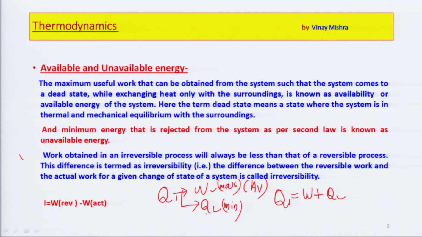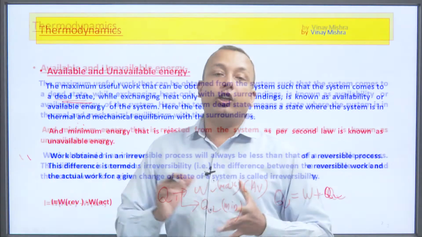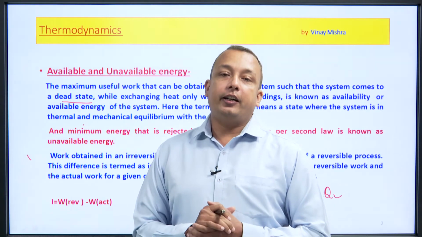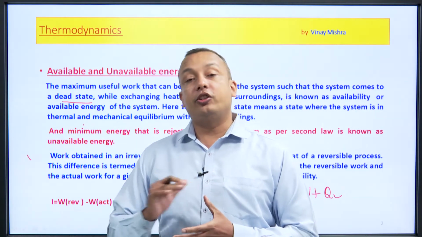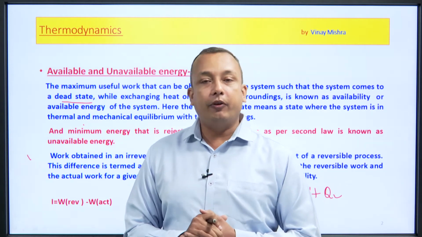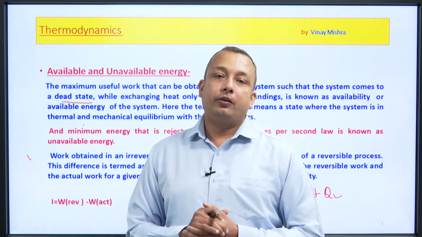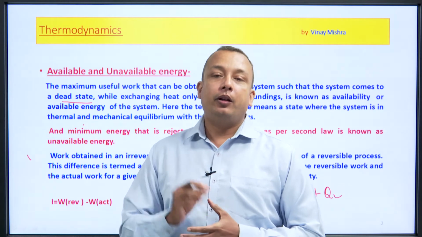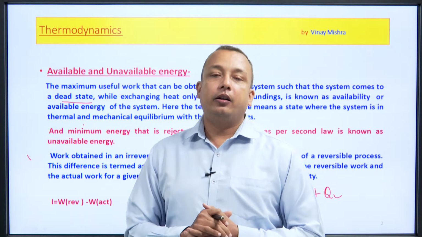Now, the most important part: what does dead state mean? This is one of the most important things we need to take into consideration. Dead state deals with thermodynamic equilibrium, in which we have mechanical equilibrium, thermal equilibrium and chemical equilibrium.